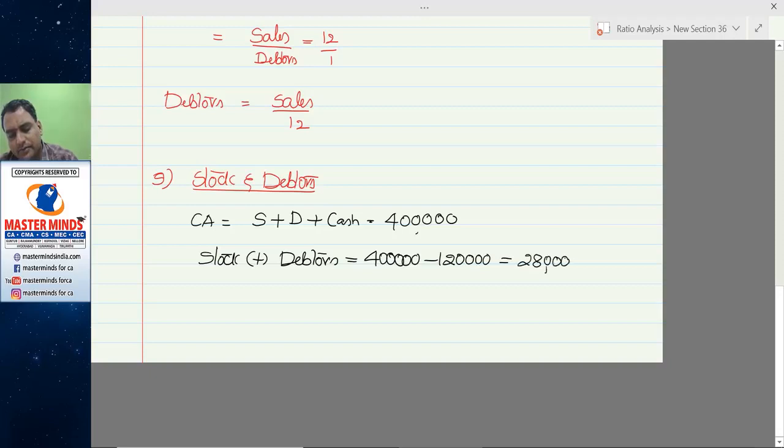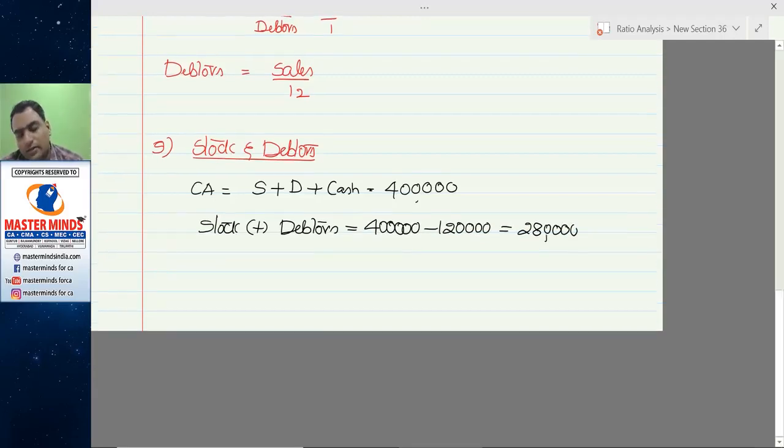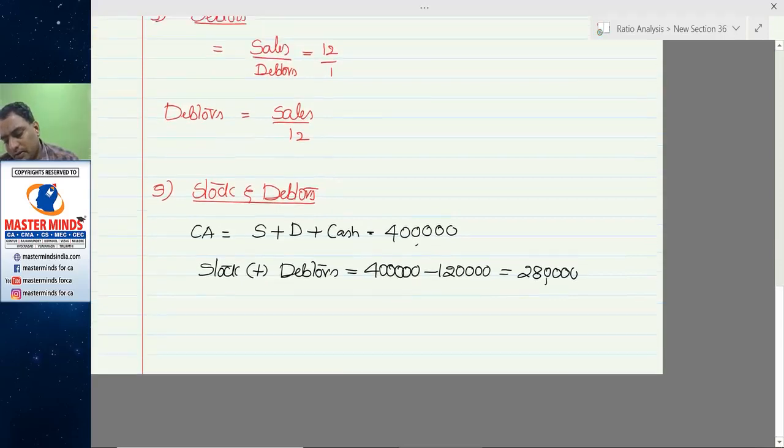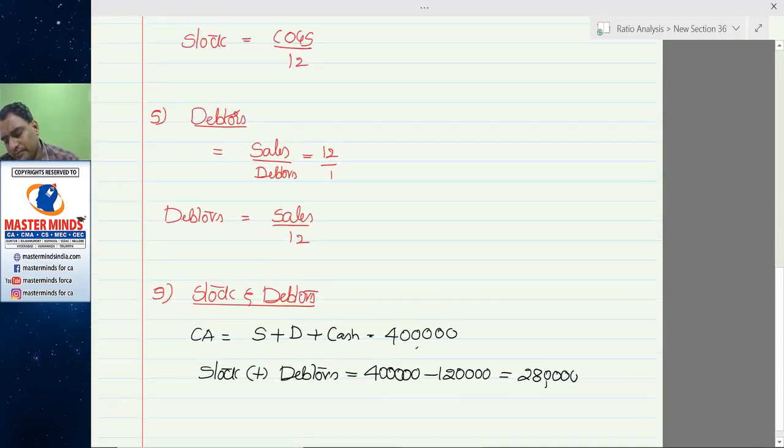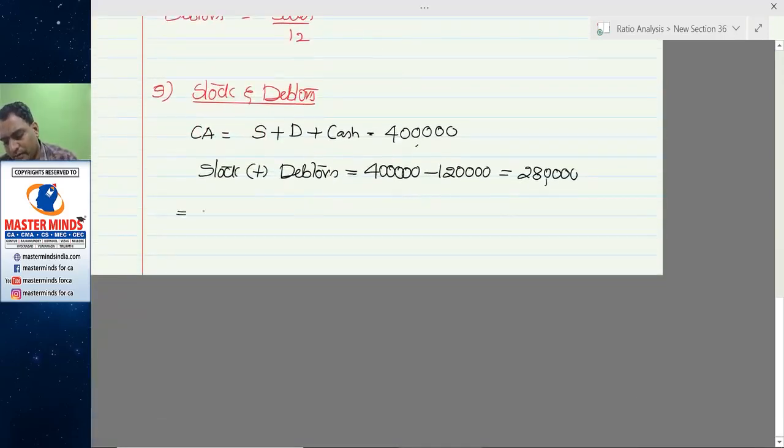If you deduct these two, the stock plus debtors amount is ascertained as 2,80,000. Stock is equal to COGS by 12 plus debtors is equal to sales by 12 is equal to 2,80,000.